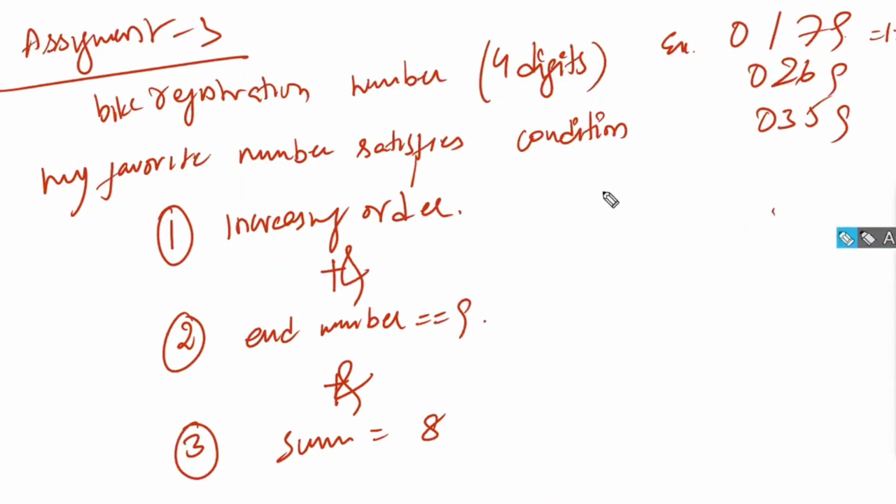To execute this program, first the 4-number program has to be done. If you understand how to convert the total sum again to a single digit, then automatically this will be converted to a single-digit sum. So write the code which satisfies these conditions, and I want the output as a list.